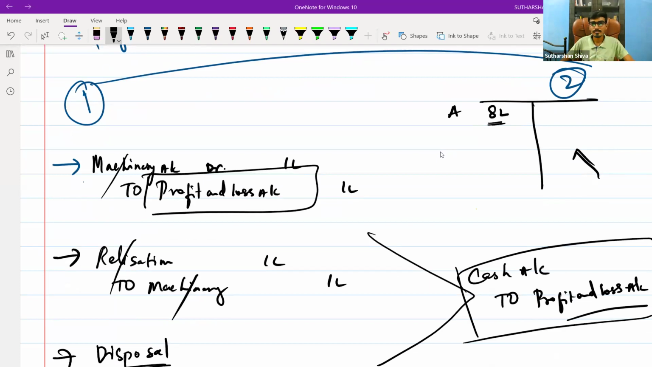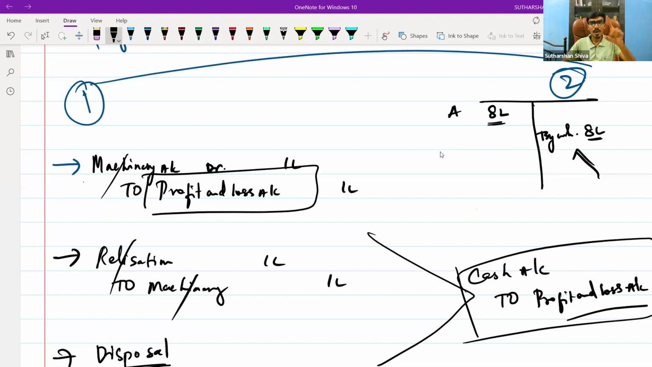Yes, sir. Same, the asset can be realized at book value, for your example understanding purpose. What entry will pass? By cash, 8 lakh. It is realized at book value. Realization is at book value.